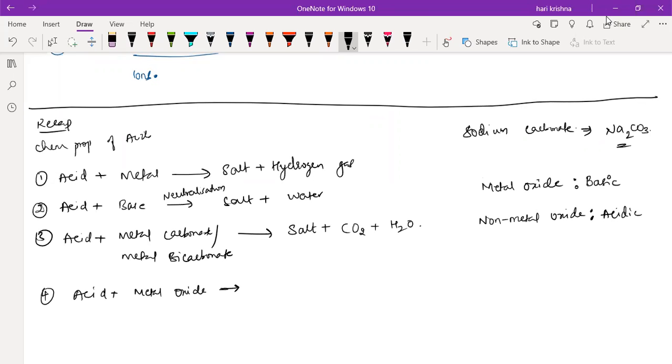So when you take the acid, it will not react with the non-metal oxide. It will react with the base. So acid plus metal oxide will form salt and water. Again, next, you know already, acid plus water. What you will get? Nothing. This will give the H plus ions.